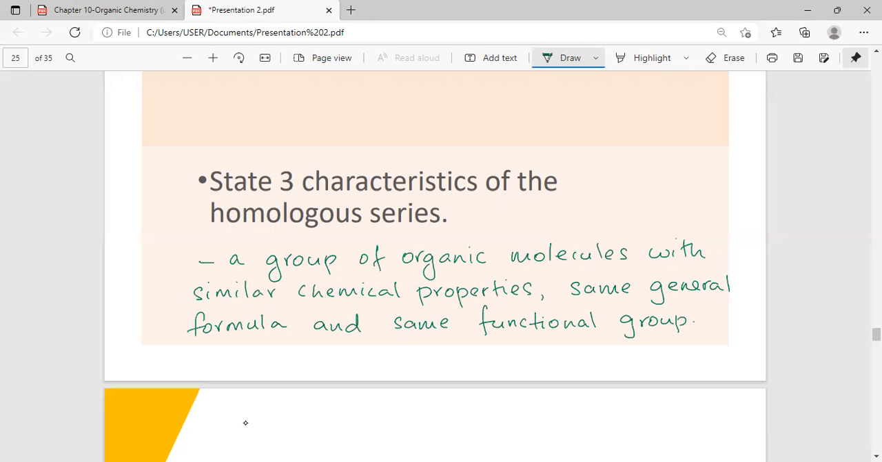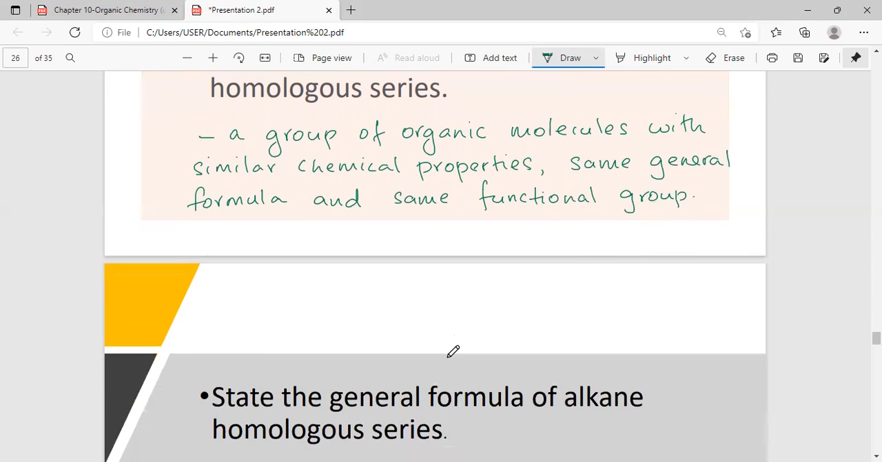Now you can also write about the physical properties. As I told you, you cannot write that the physical properties are different. You have to say that the physical properties change in a gradual way, or the physical properties change in a regular way. And there's also another characteristic, which is that neighboring molecules differ by a CH2 group. That means the molecule just right after it will have a difference of one carbon atom and two hydrogen atoms. Well done to all those who answered.